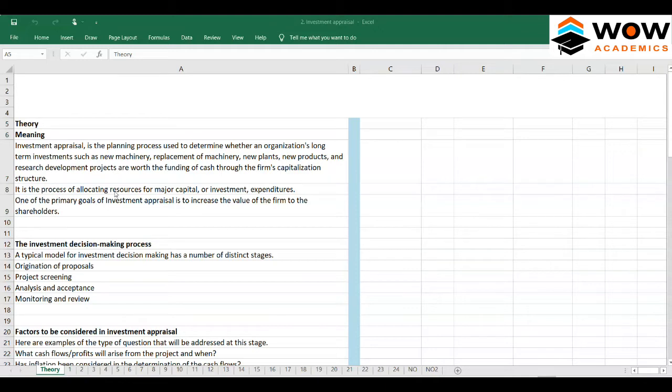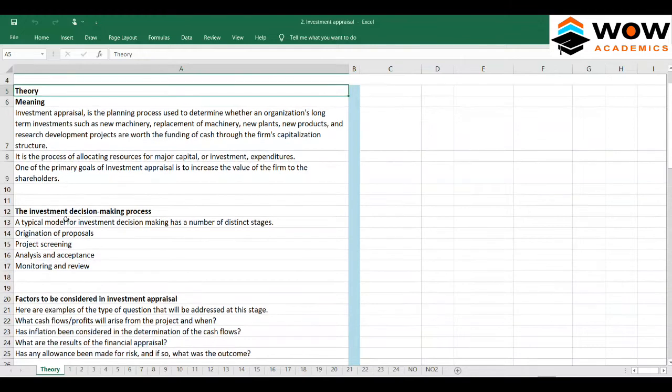It is a process of allocating resources for major capital or investment expenditures. One of the primary goals of investment appraisal is to increase the value of the firm to the shareholders. So when we do the investment appraisal correctly, we will end up making correct investment decisions. We'll invest in the projects, in the assets, or in the companies which will really increase the value of our stock, or of our company. And finally, because of choosing the right projects and assets, we will end up making tons of money which will boost the shareholders' value here. So that's about the concept here.